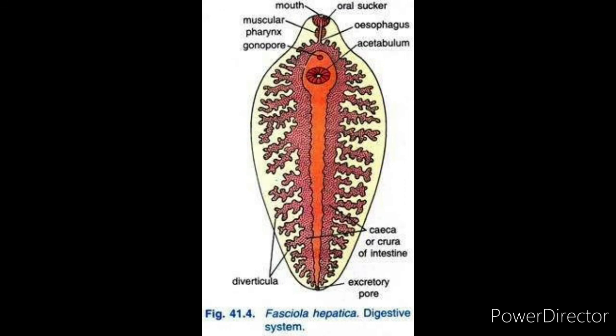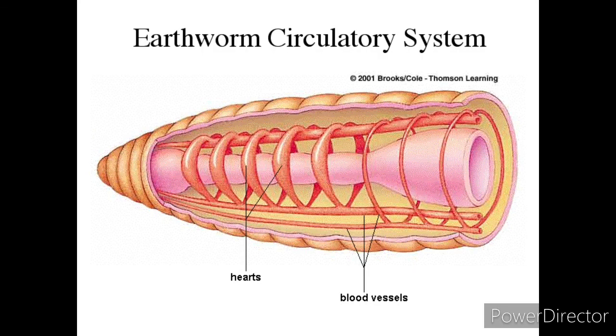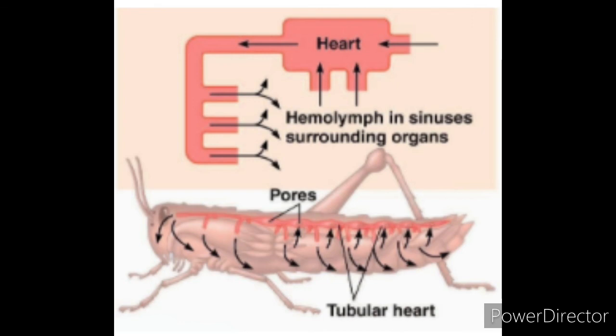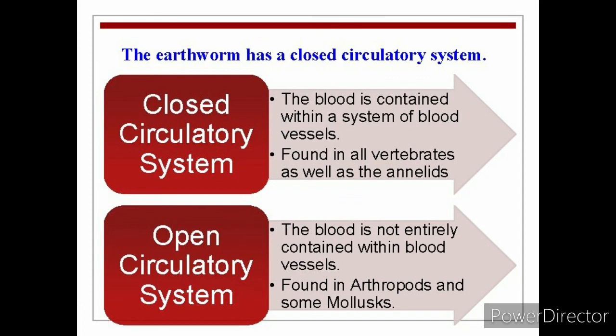In Nemathelminthes, for example roundworm, the pseudocoelom has taken the function. In Annelida, pulsatile vessels are there. In arthropoda, a pulsatile organ, the heart, is there, and we see open type of circulation. Closed type of circulation is seen in Annelida, Echinodermata, Cephalochordates and the chordates.